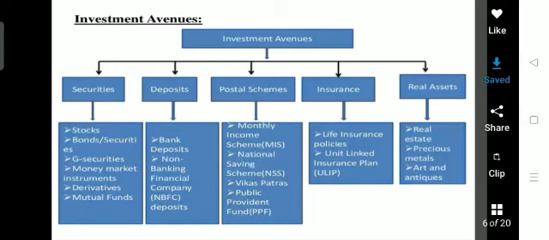Money market instruments: for a short term period, huge amounts of investment activities will be going on. Huge amount investment alternatives or instruments available in the market will be considered under the name of money market instruments. And there are derivatives. On an underlying asset, some instruments are created like an agreement. All those securities are considered under the name of derivatives.